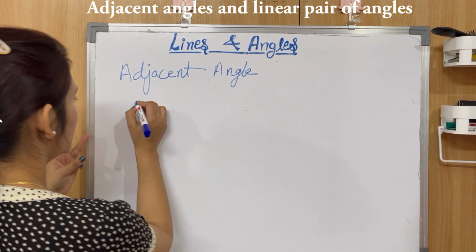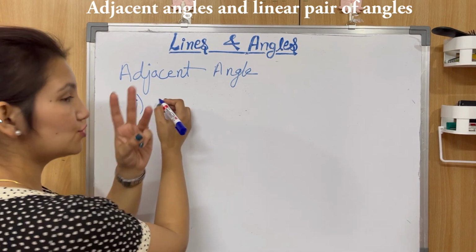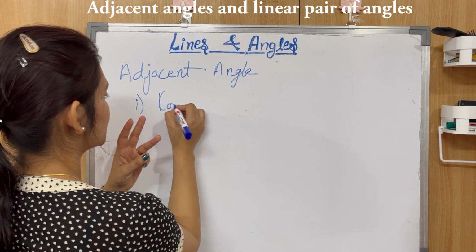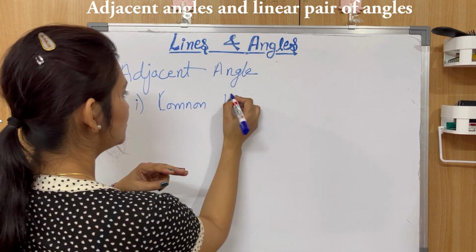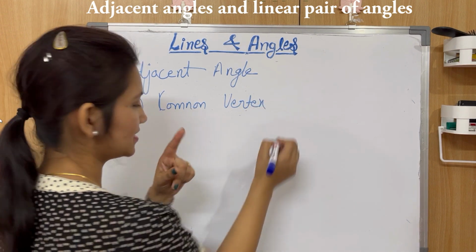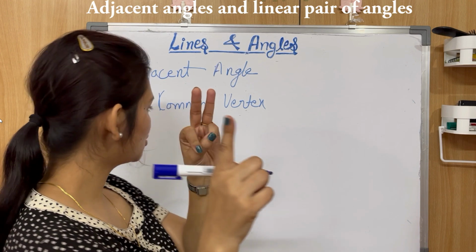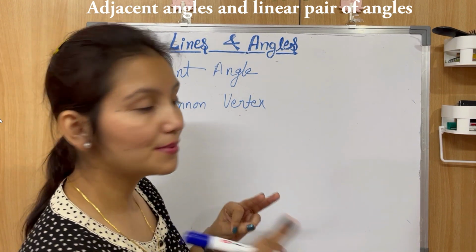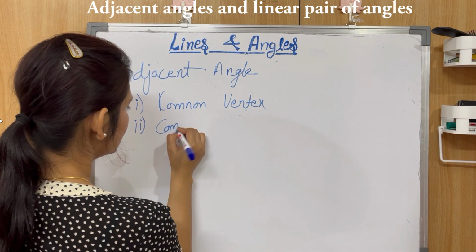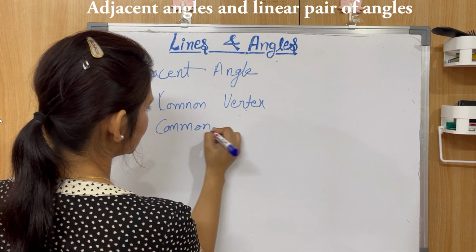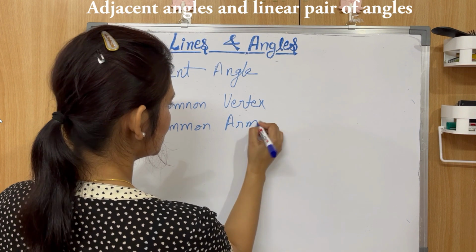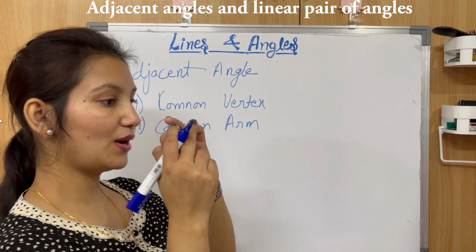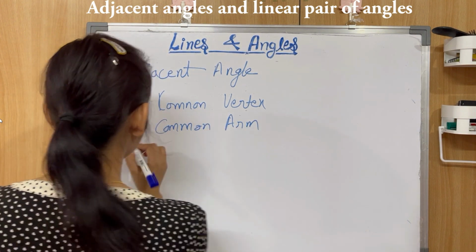First, they should have a common vertex. Common vertex, first thing, check. Second, they should have a common arm. Common arm, check. So one condition is still left, right?